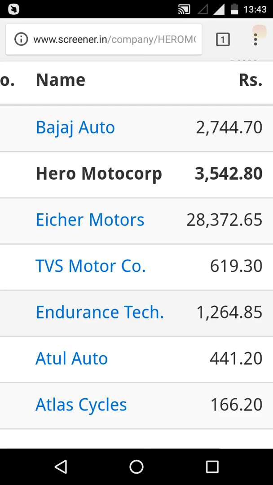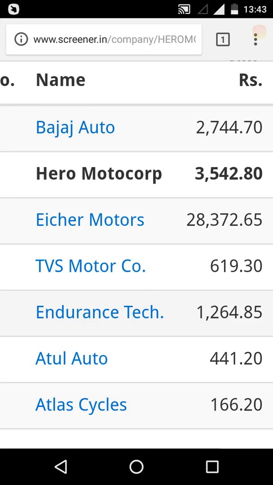So here when you compare the share prices, Eicher Motors has a stock value of 28,370 for each share. It is very highly valued, and a common person cannot buy more shares of Eicher Motors compared to other companies. So a common investor, if he is looking for an investment without any knowledge of fundamental analysis, his concentration will go to Atlas Cycles.